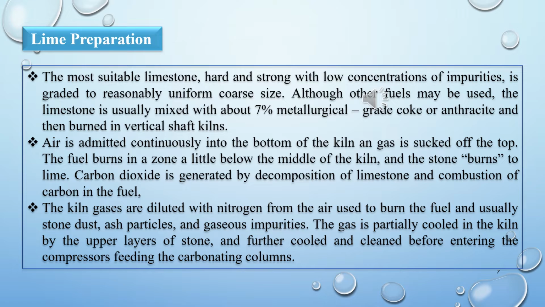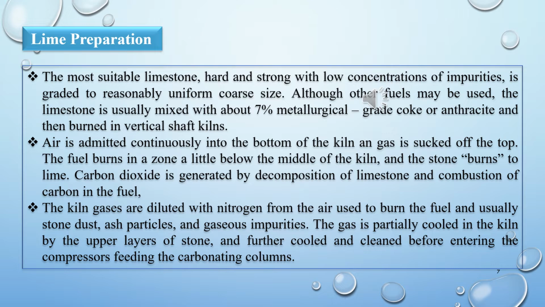Air is admitted continuously into the bottom of the kiln and gas is sucked off the top. The fuel burns in a zone a little below the middle of the kiln and stones burn to lime.